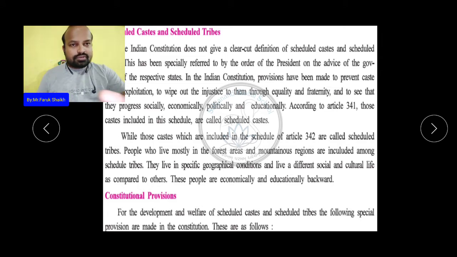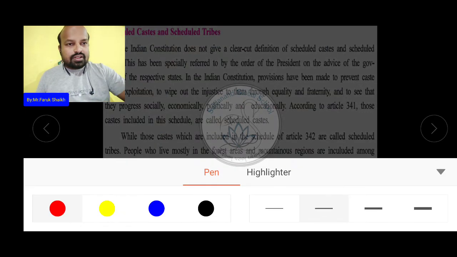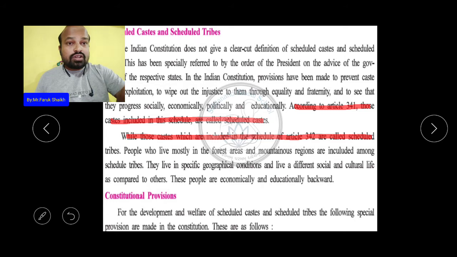Am I clear? Let me highlight this so you can understand it very well. According to Article 341, those castes included in the schedule are called Scheduled Caste, while those castes included in the schedule of Article 342 are called Scheduled Tribe.